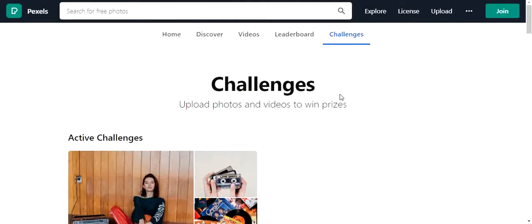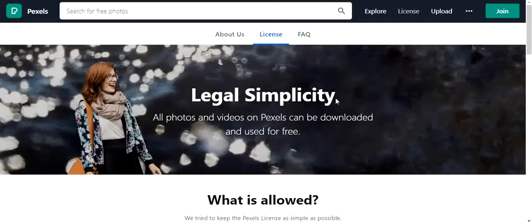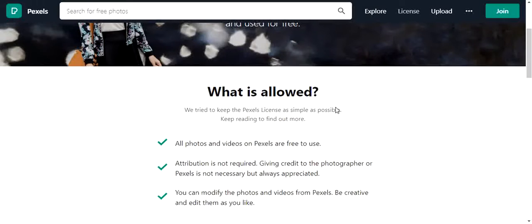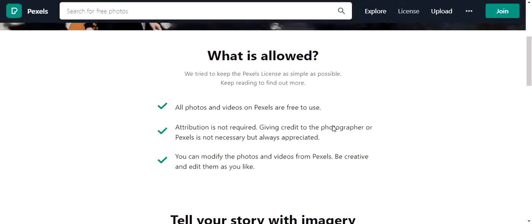The last important section is the license. This license section gives us the authority to use their footage freely for our projects or videos. There is no copyright strike. We can see here what is allowed. All photos and videos on Pixel are free to use. Attribution is not required. Giving credit to the photographer or Pixel is not necessary but always appreciated.